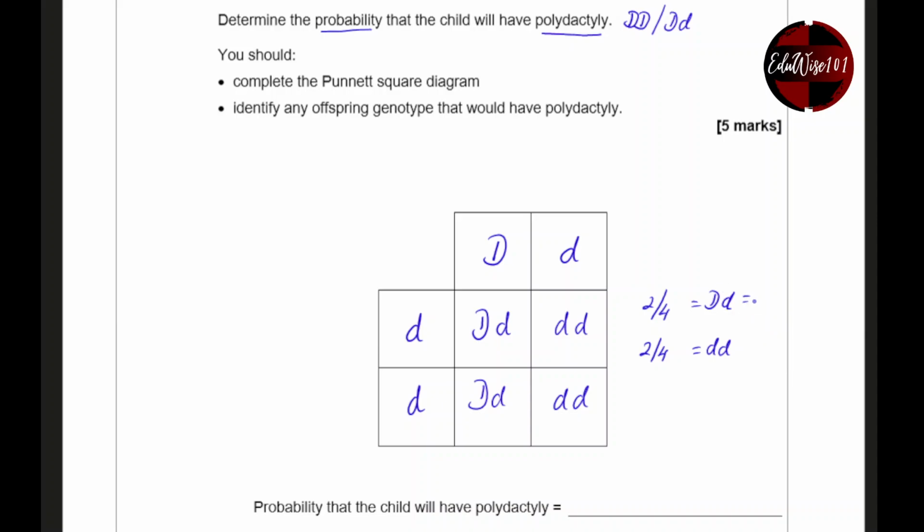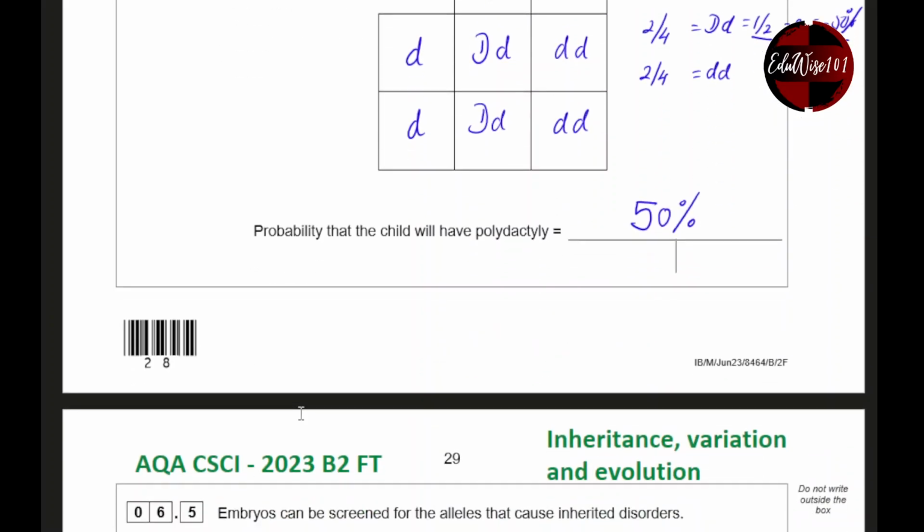Now 2 out of 4 is 1 over 2, which is 0.5 or 50%. So you can write the probability in any way, but you would want to write it as 1 over 2 or 0.5 or 50%. The best way to write it is in the form of a percentage. So I would say it is 50% probability. You could also give it in a ratio as well, but the easiest is to give it in the form of a percentage.